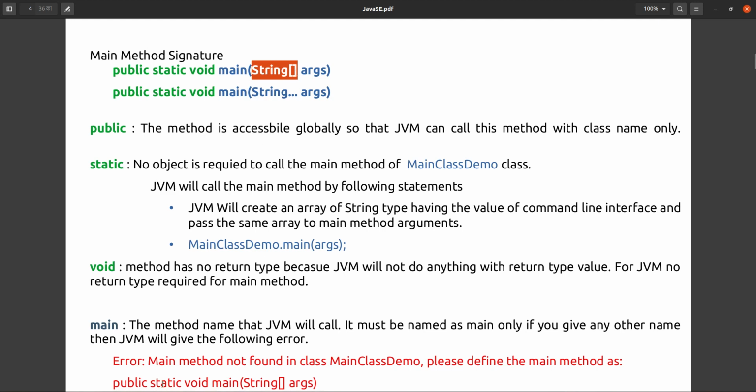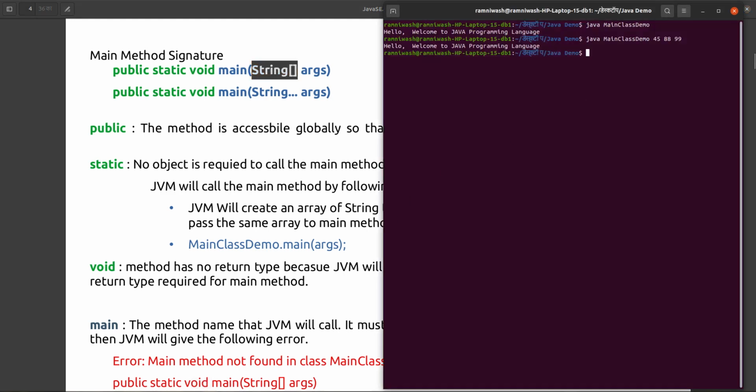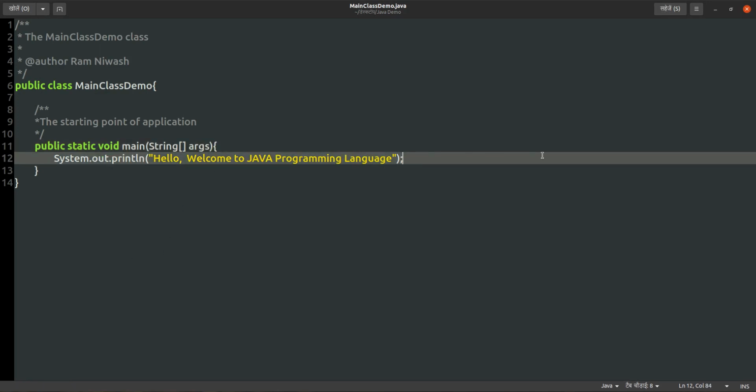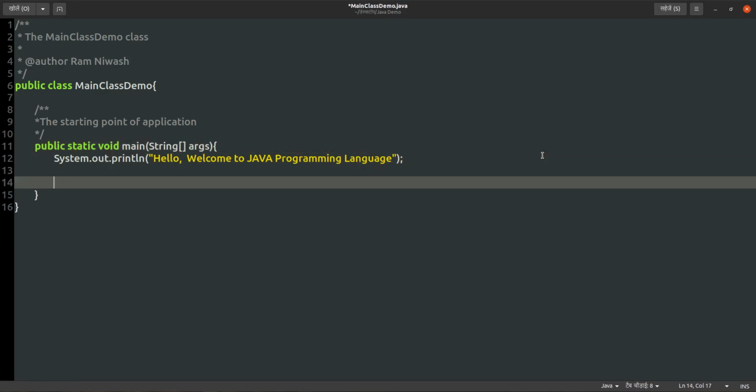Suppose now we modify our code. So this is our code. What if we modify our code? How can we iterate that array? Suppose for int i equals 0, i less than args dot length, i plus plus. So we are iterating.